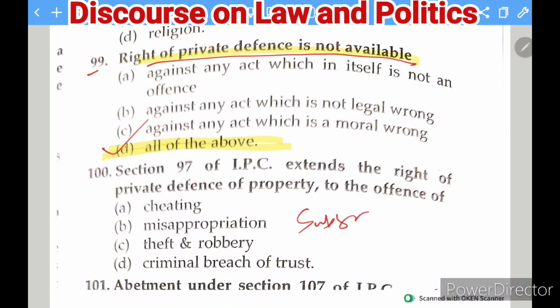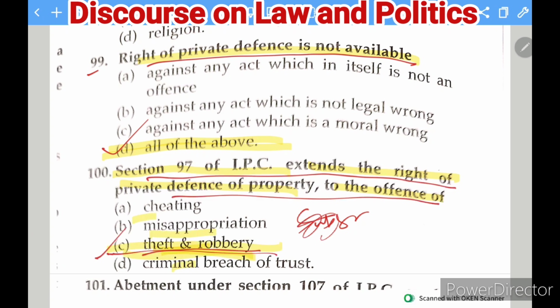Next and the last question of this video; the rest of the questions we will cover in the next part of this series. Section 97 of the IPC extends the right of private defense of property to the offenses of cheating, misappropriation, theft or robbery, and the right of private defense for the offenses of theft and robbery.